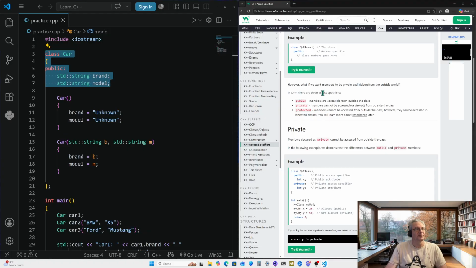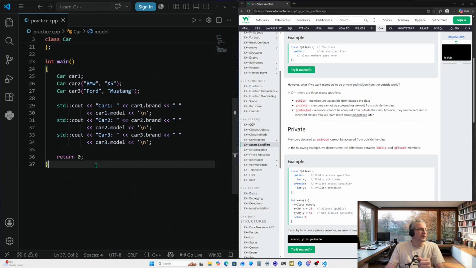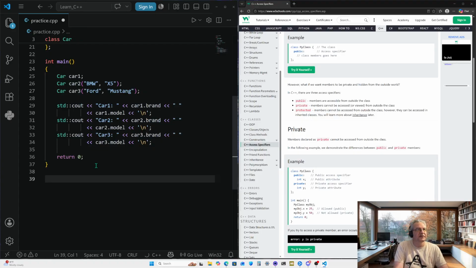However, what if we want members to be private and hidden from the outside world? In C++, there are three access specifiers: public, private, and protected. Okay, so I'm going to mark that down here below in some comments. So we have public, which is members are accessible from outside the class.